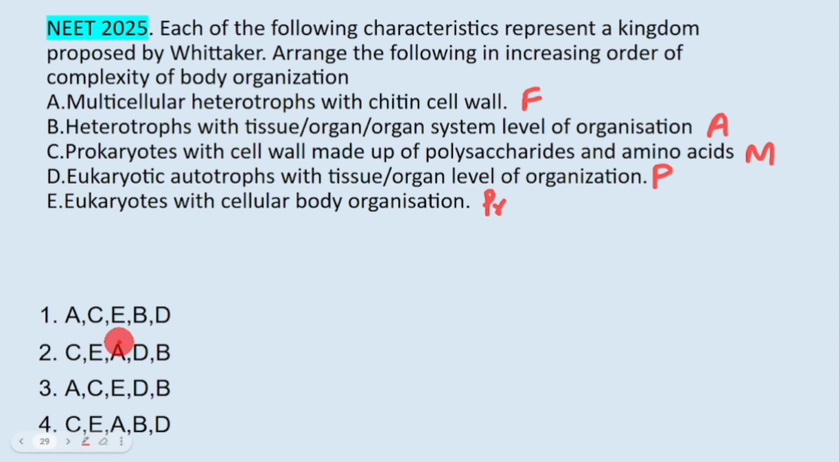So see, you will have to arrange based on this code. Okay. So the first one is Monera, so C comes first, and the last one Animalia is B. C to B. Where is C to B? This is the only option with C to B. This is the answer, option 2.